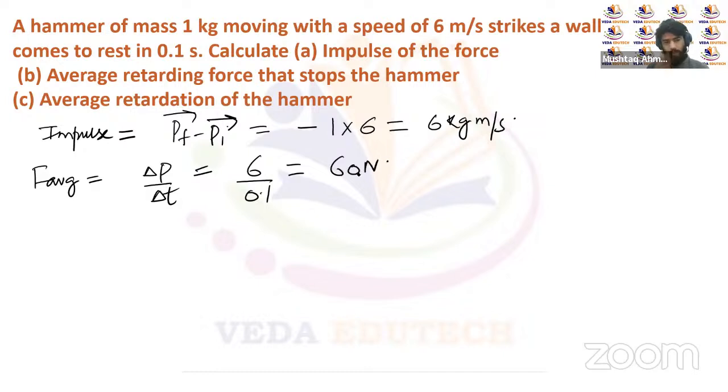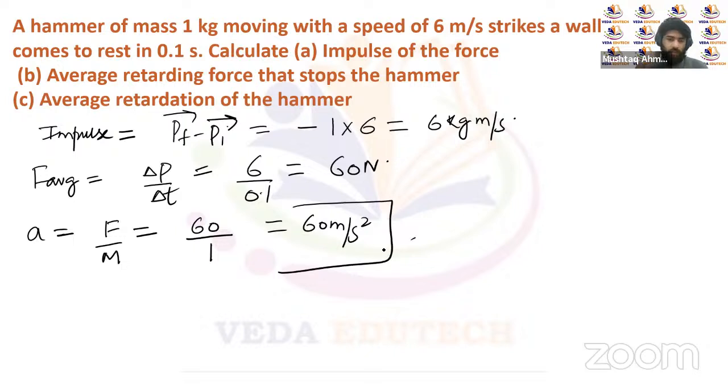60 newtons. And the average acceleration will be nothing but force upon the mass of this body. The force is 60 newtons, and the mass of this hammer is 1 kg, so it will be 60 meters per second square. So this will be the retardation. 60 meters per second square will be the retardation.